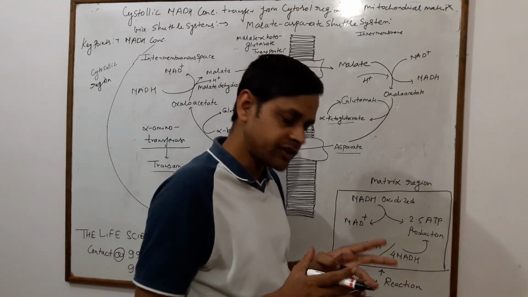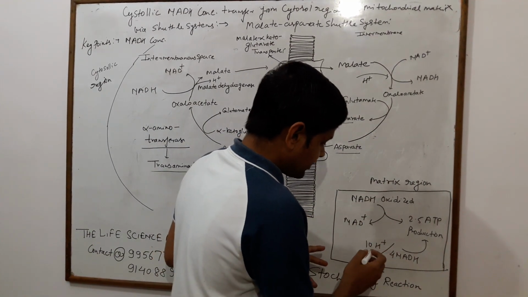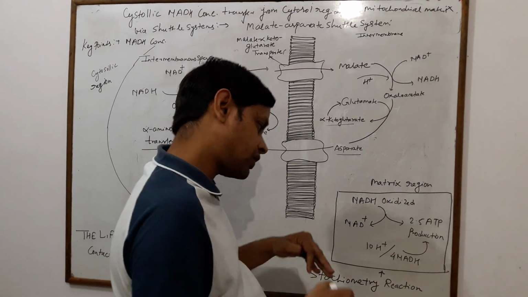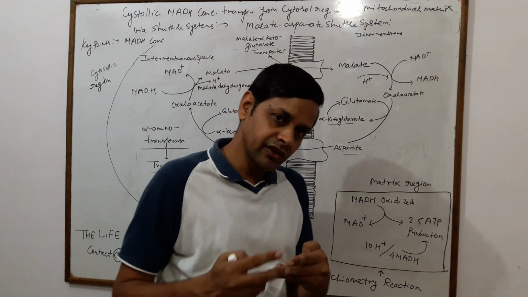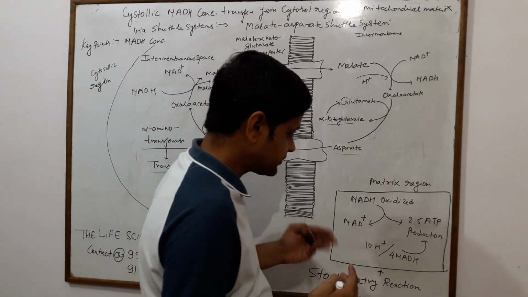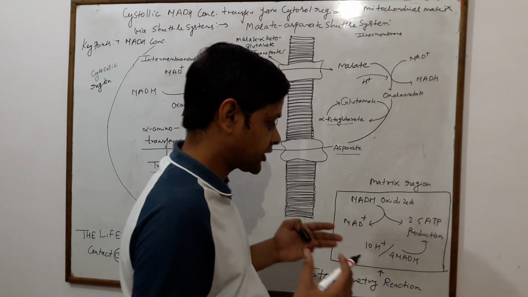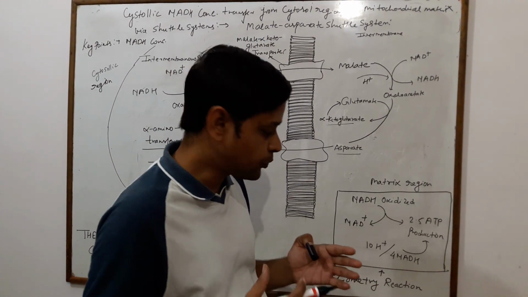In a more elaborate sense, by manipulating the stoichiometric reaction we can know the perfect production of 2.5 ATP.